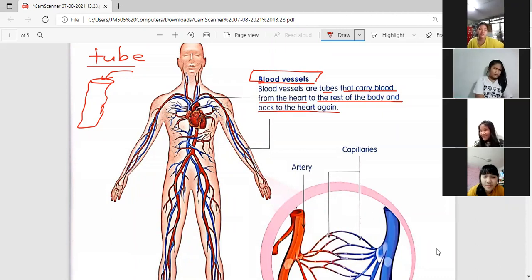Again, our blood vessels are like a tube that carries blood from the heart to the rest of the body and back to the heart again. Because of the heart, we talked already about this one. Because of the heart, our blood moves because our heart is pumping.